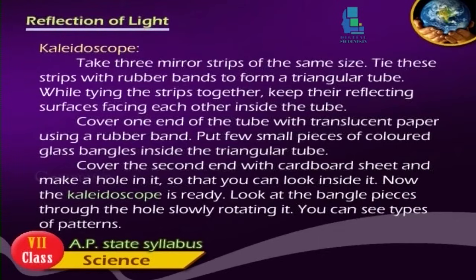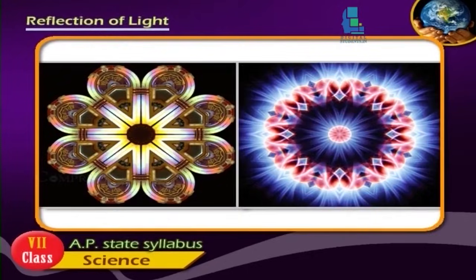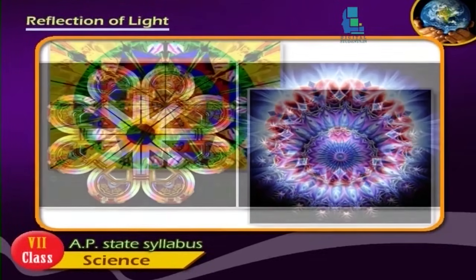Cover the second end with a cardboard sheet and make a hole in it so that you can look inside it. Now the kaleidoscope is ready. Look at the bangle pieces through the hole, slowly rotating it. You can see types of patterns.